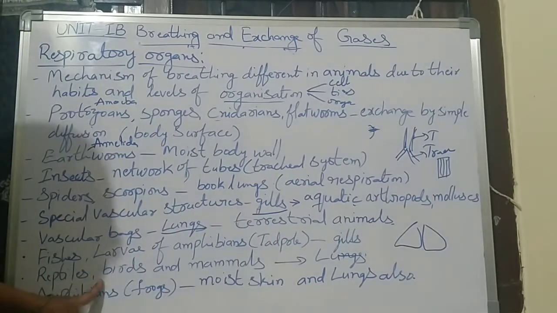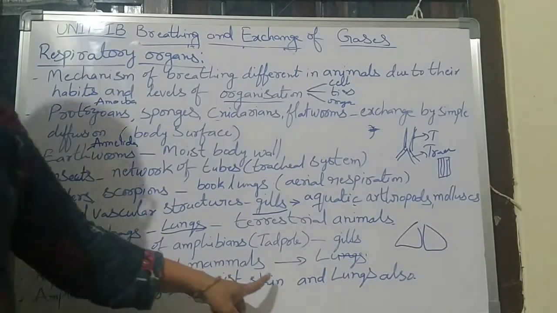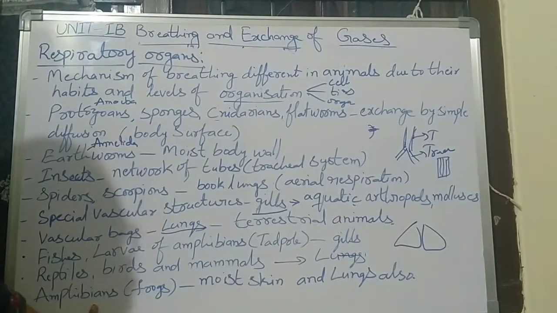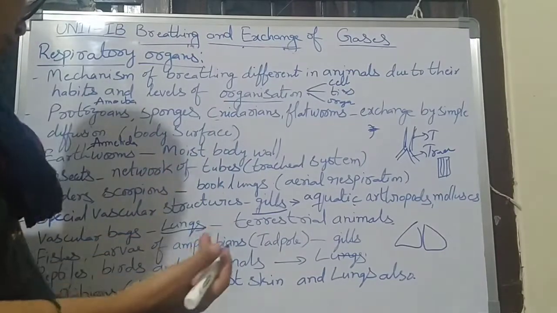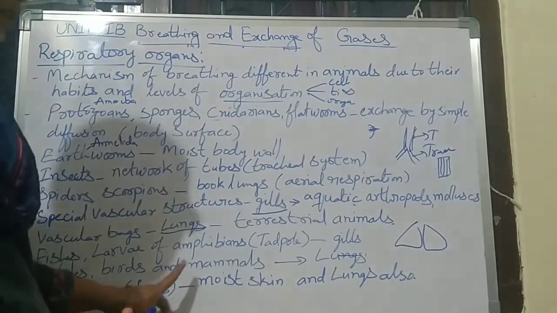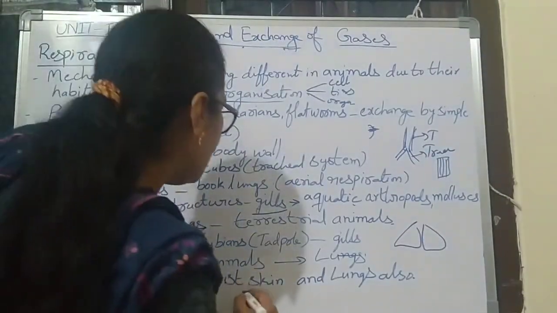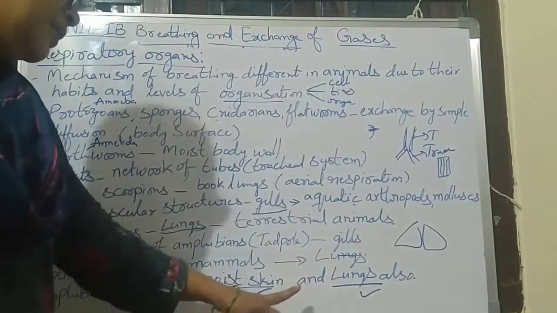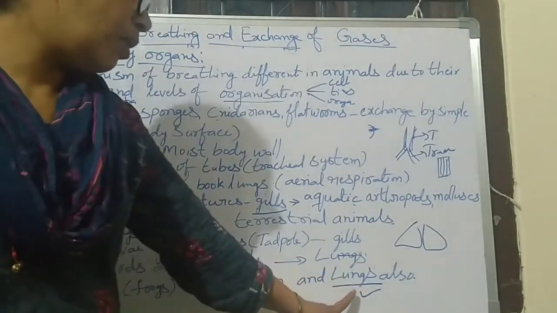And next, reptiles like snakes, lizards and birds, and mammals, they respire through the lungs. And next amphibians. Amphibians means the animals which live in water and on land, like frogs. They respire in two ways, by the moist skin and through lungs. When they are present in water, they respire through the moist skin. When they are on land, they respire through the lungs.